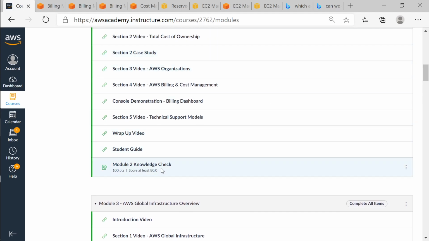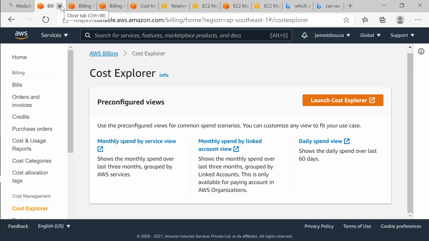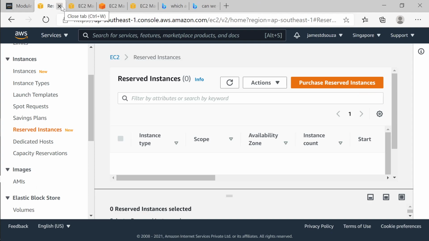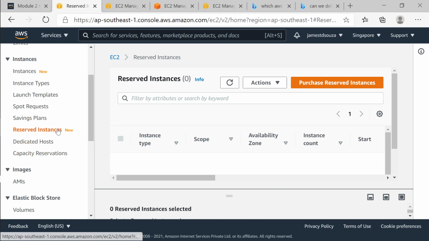Okay, so let's do the knowledge check now. Now that we have seen everything, no, we've not seen everything in billing. So billing, as I told you, has different types: savings plan billing. If you see on the left hand side, reserved billing, dedicated host.